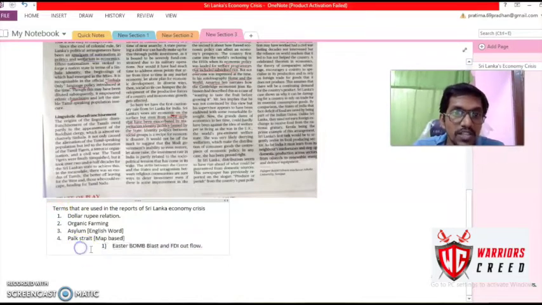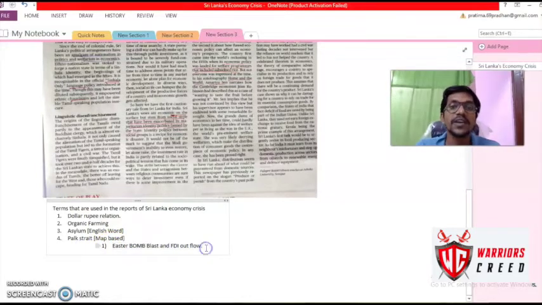So what are they? The first thing was the Easter bomb blast and FDI outflow. So it says Easter bombing. That was the thing, and due to the bombing, the tourist sector was affected very badly. Due to the terrorism, people were not going as tourists to Sri Lanka. So this is where they lost their revenue. This is where the problem started.